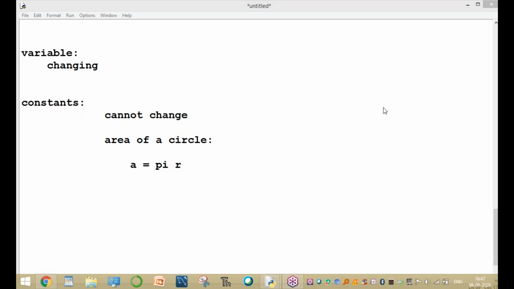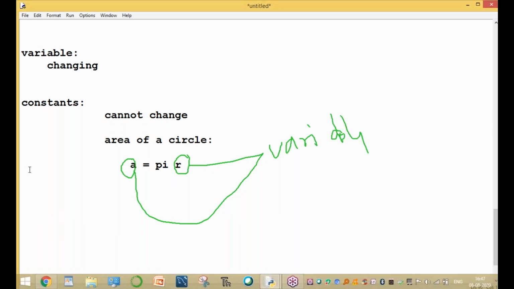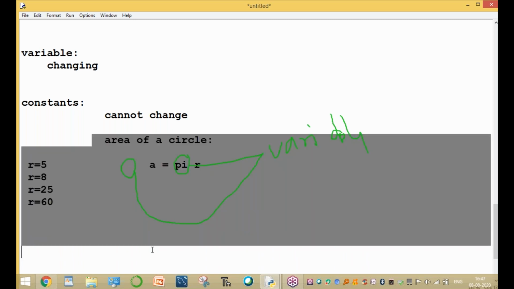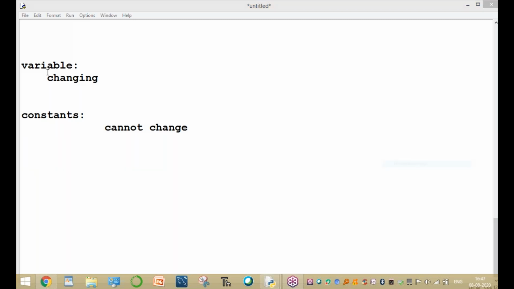That cannot change. Now in this example, r is a variable and A is also a variable. These two values are changing. For example, one person says radius equal to 5, another says radius equal to 8, another 25, another 60. Based on the r value, A automatically changes. So pi is a constant, and r and A are the variables.